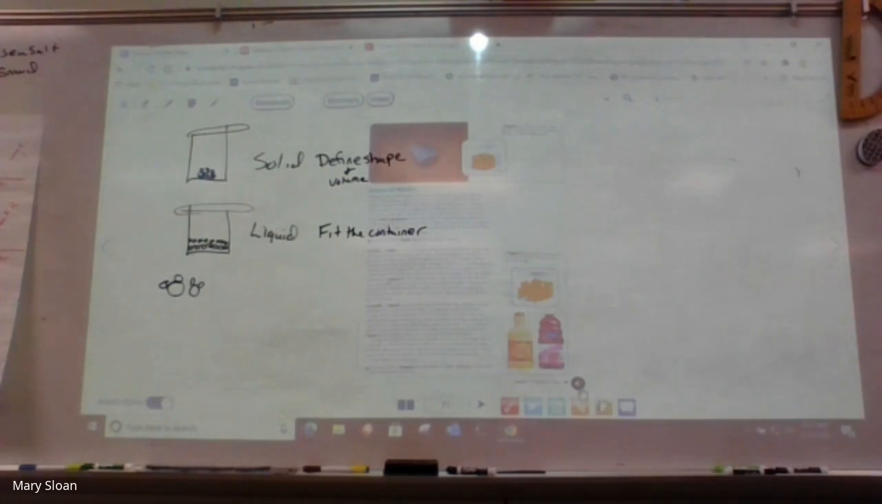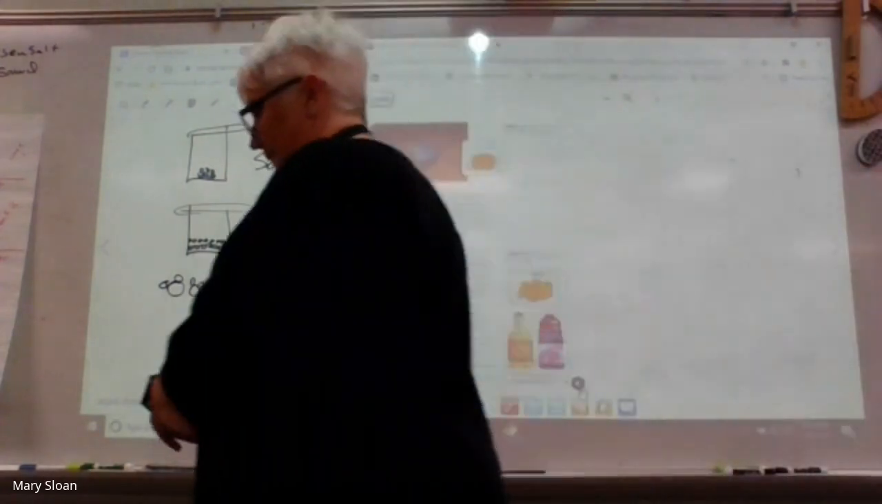Does that pretty much cover everything that we could have written in our book? Just about. Pretty much, right? So I still went in and put states of matter. I did a solid and a liquid, and I just wrote a couple of notes about that. And now we're going to go on to the next page. So let's flip our book to the next page, please.